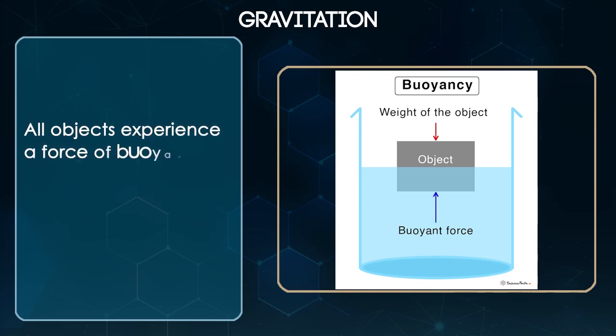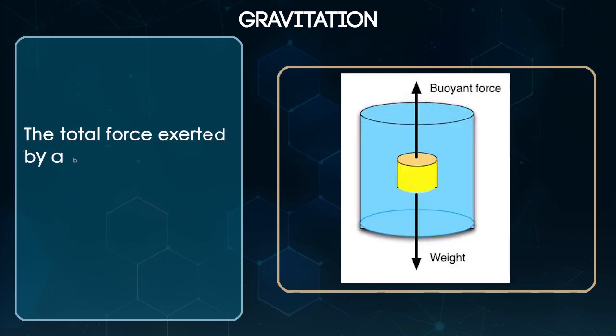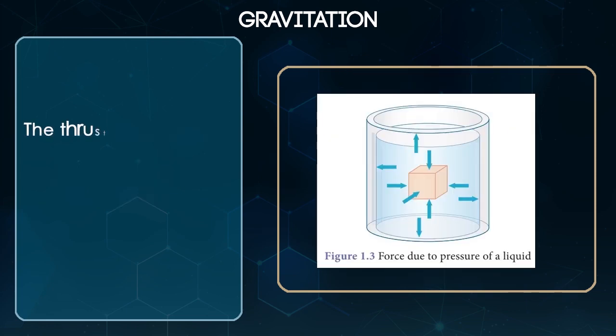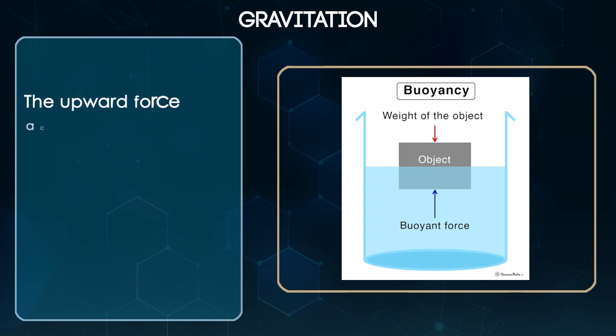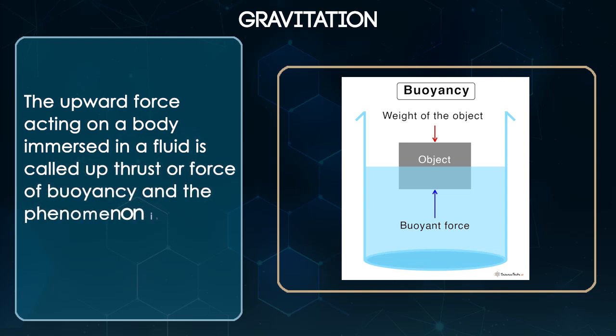All objects experience a force of buoyancy when they are immersed in a fluid. The total force exerted by a body on any surface in contact with it is called thrust. The thrust acting per unit area of the surface of a body is called pressure. The upward force acting on a body immersed in a fluid is called upthrust or force of buoyancy, and the phenomenon is called buoyancy.